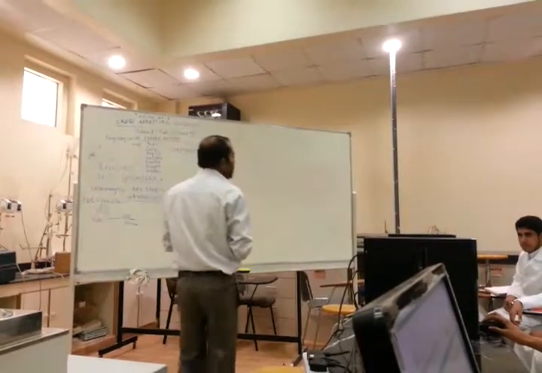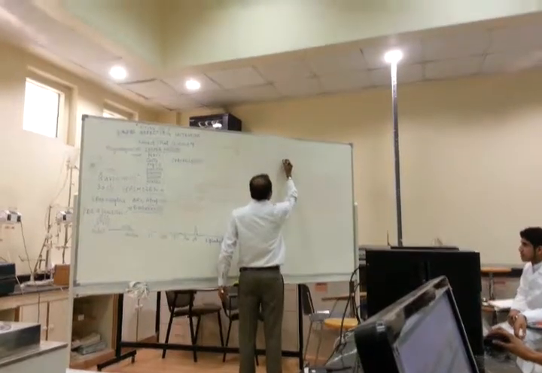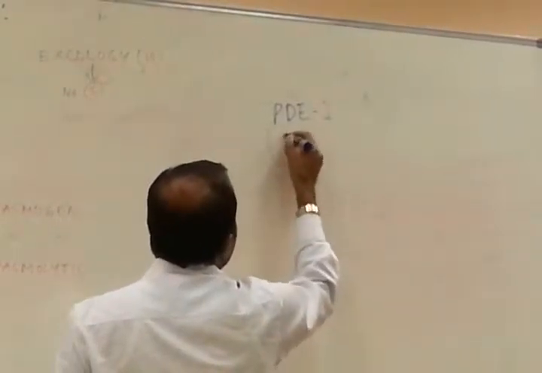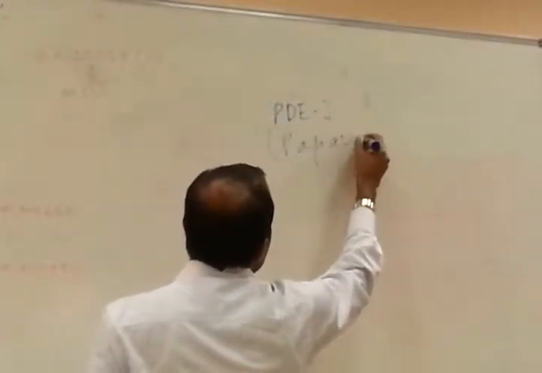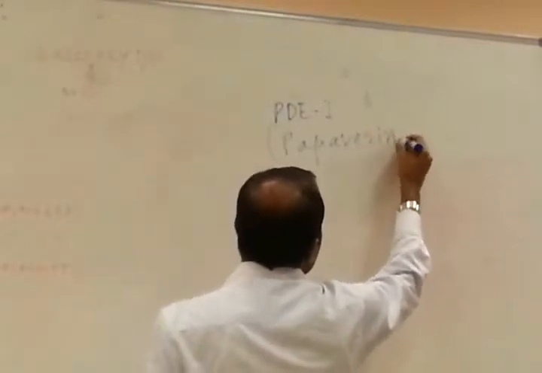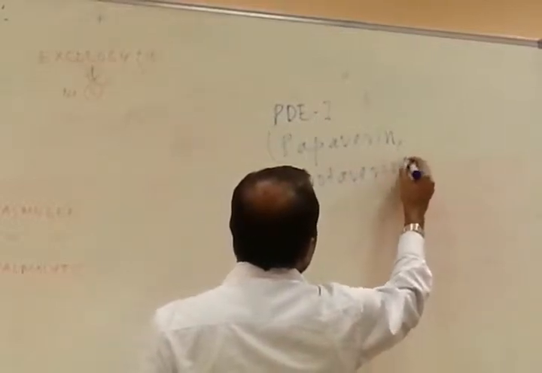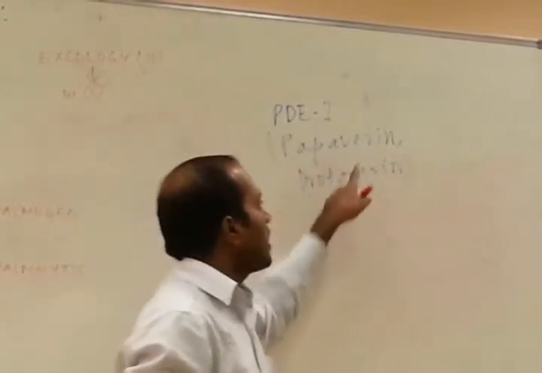Papaverine, drotaverine. Yes, it is a drug which can relieve abdominal pain, colic pain, biliary pain, any type of visceral pain. Any type of visceral pain can be relieved by phosphodiesterase inhibitors, like papaverine, drotaverine. These drugs can prevent abdominal pain.